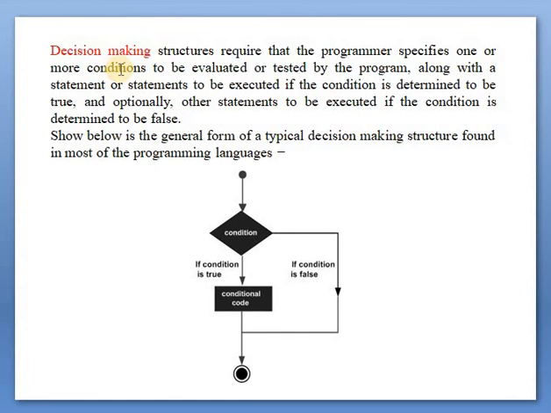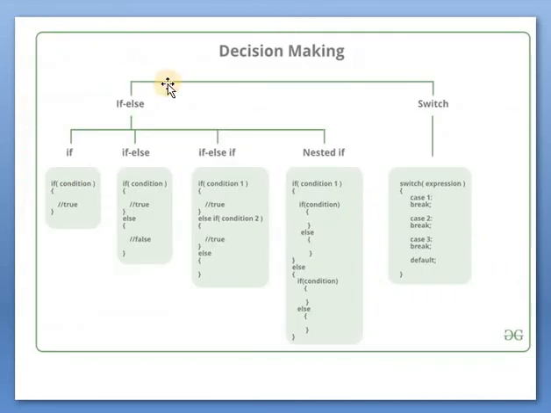Okay, this is nothing but decision making. Depending upon the decision, we can change the path or control flow of a program. This decision making is again divided into different statements. Mostly it is divided into two types, that is if else and switch statement. In if else there are other decision making statements.